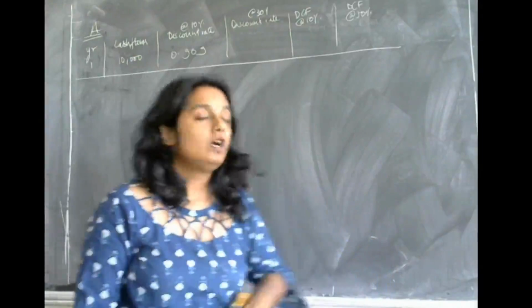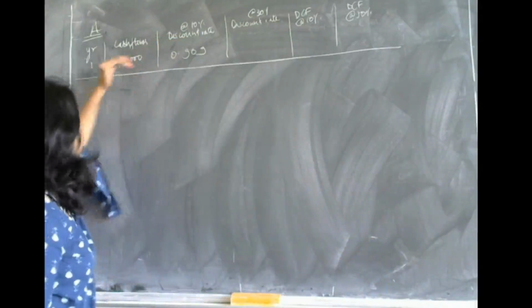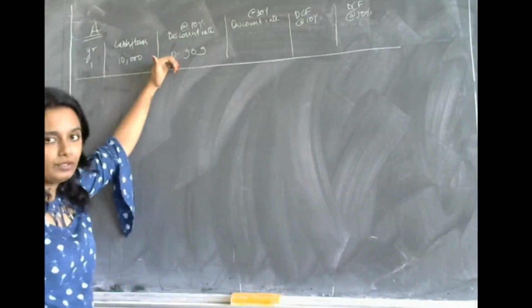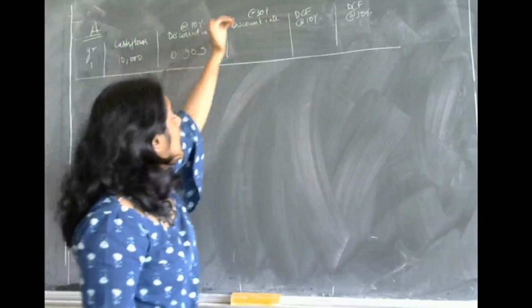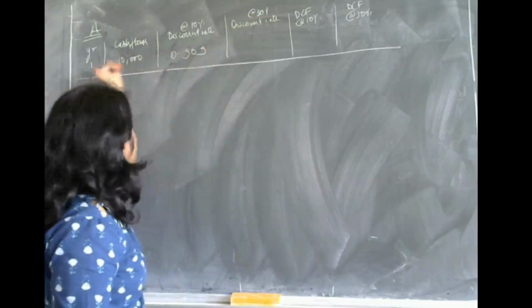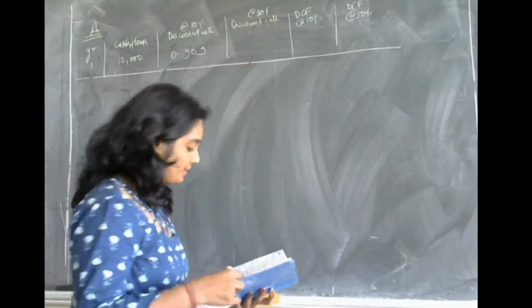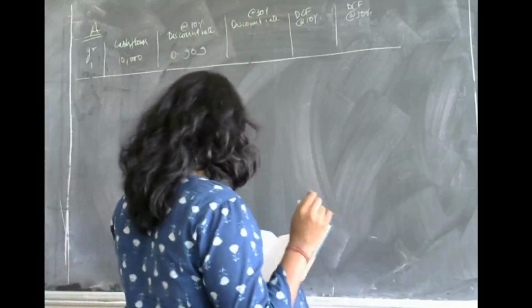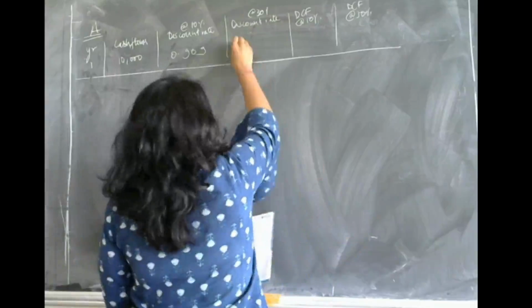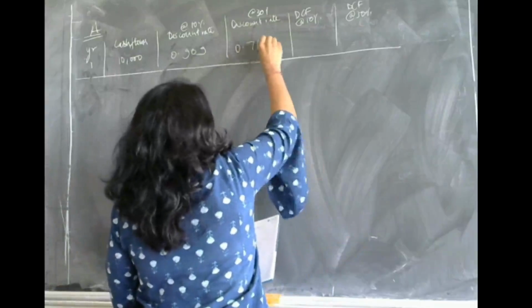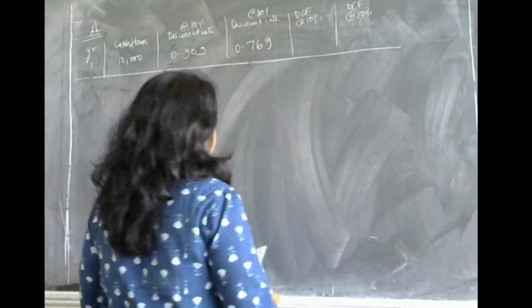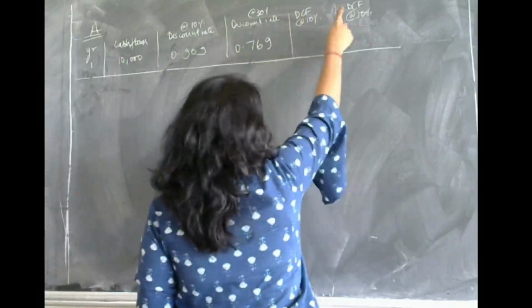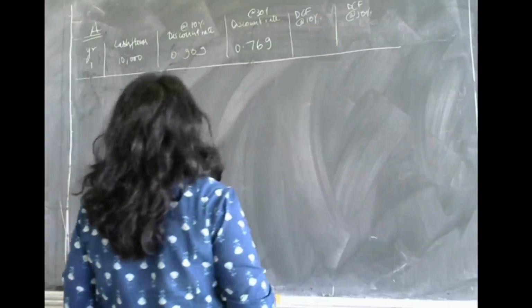Check at 10% for the first year what is the present value interest factor, and check at 30% for the first year what is the present value interest factor. Now at 30% it is 0.769.